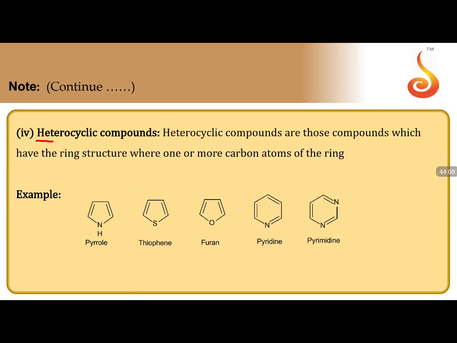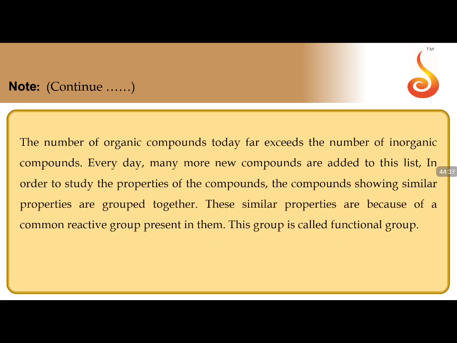Now going to the heterocyclic compounds. Heterocyclic compounds are those compounds which have a ring structure where one or more carbon atoms of the ring are replaced by a heteroatom. A heteroatom is any atom other than carbon. If a heteroatom is a part of the ring, then it is called a heterocyclic compound. So these are all examples: pyrrole, thiophene, furan, pyridine, pyrimidine.